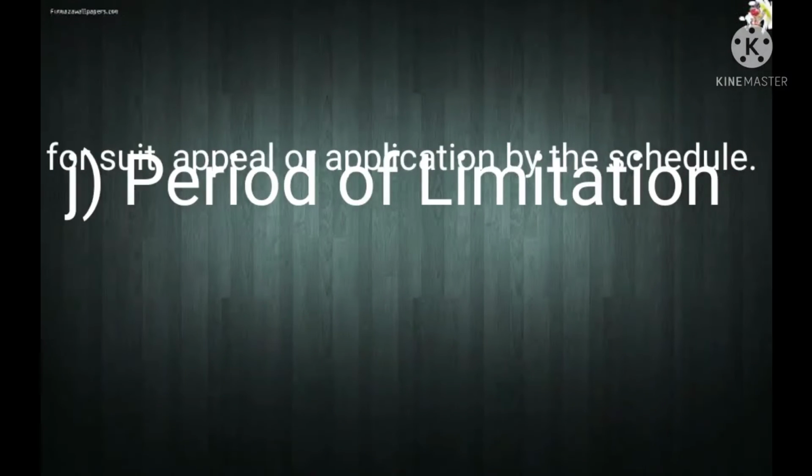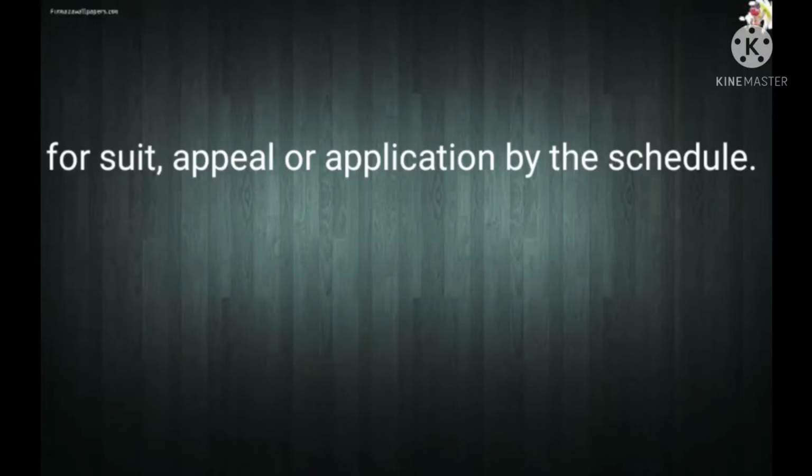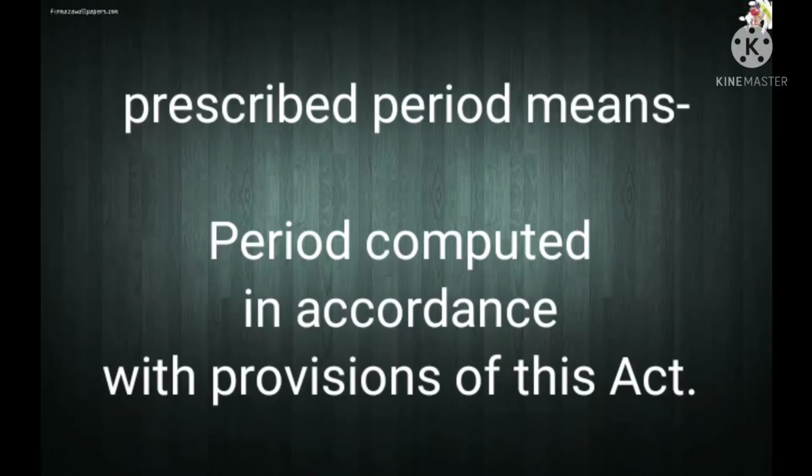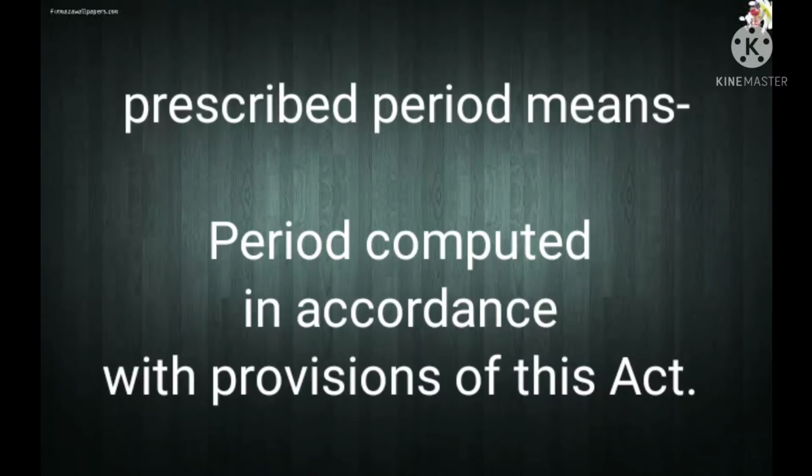The next important definition is period of limitation. What is the period of limitation? The period of limitation means the period of limitation prescribed for any suit, appeal or application by the Schedule annexed to the Limitation Act. And the prescribed period means the period of limitation computed in accordance with the provisions of this Act.